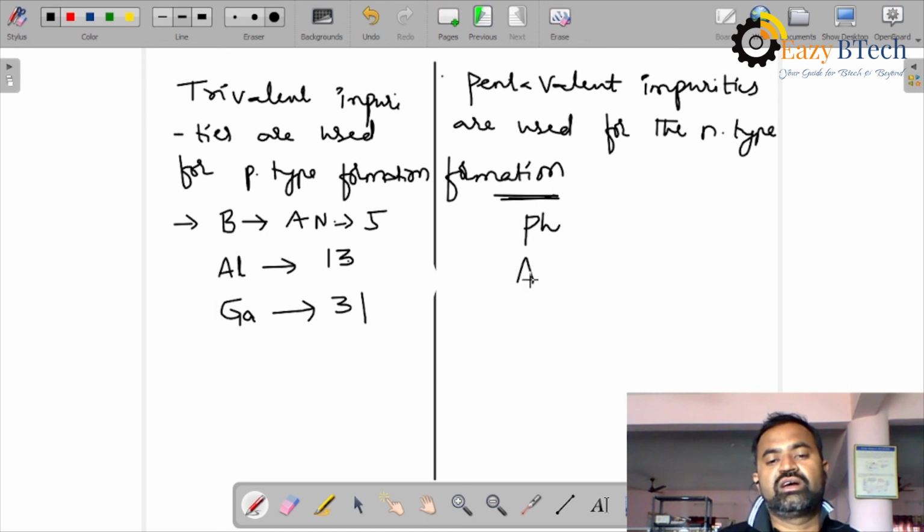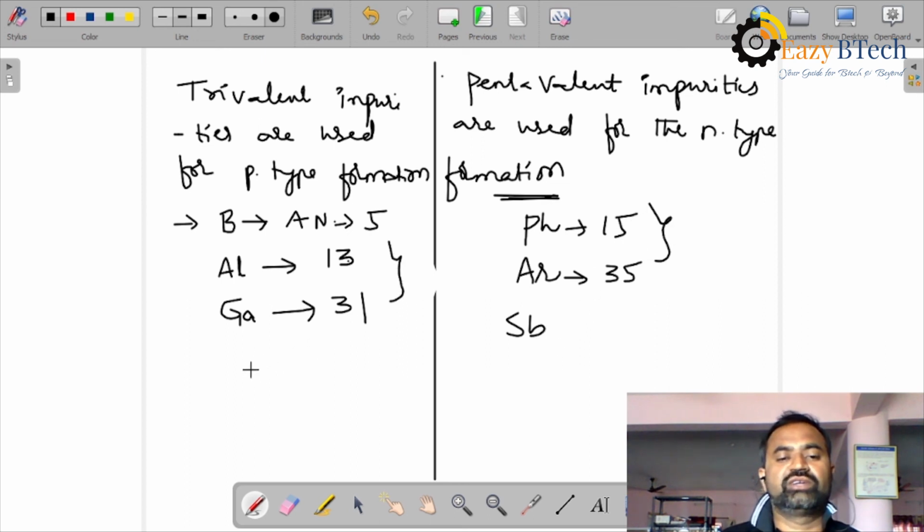Phosphorus, arsenic, antimony, bismuth. Phosphorus is 15, arsenic is 33, and so on. This is the atomic number of the elements we are using.